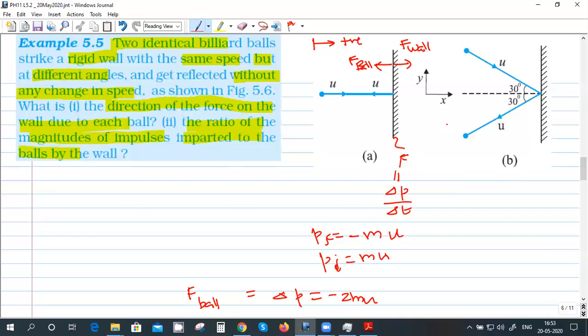Bhavya, got it? We have considered the initial momentum of the ball and the final momentum of the ball. So delta P is of the ball, so everything is of the ball. So it is the force experienced by the ball. And the force experienced by the wall will be opposite to that of the ball, by Newton's third law of motion. And here the force is actually delta P by delta T. It is minus 2mu by delta T. What is the delta T?